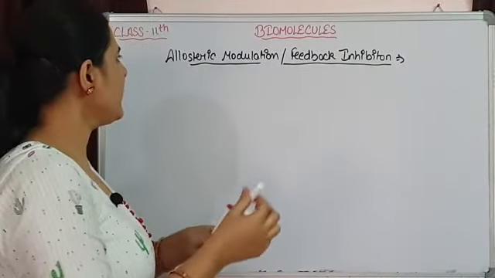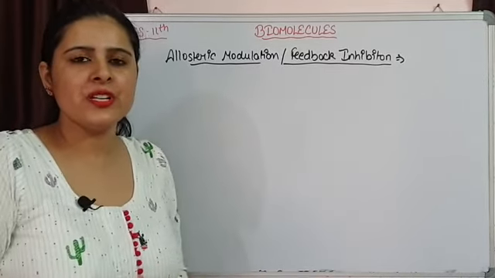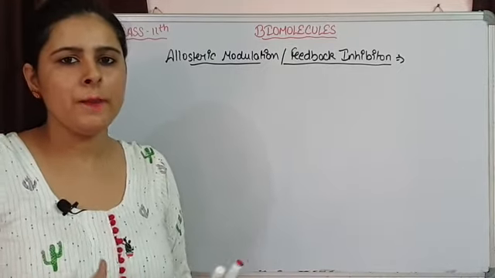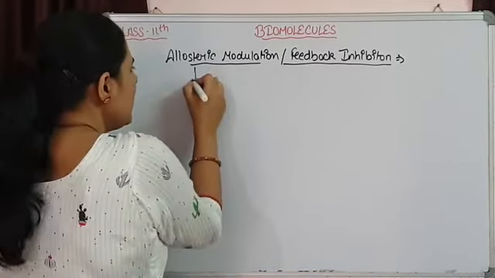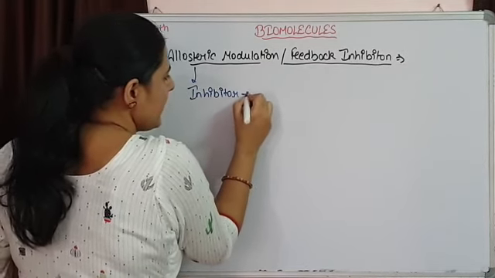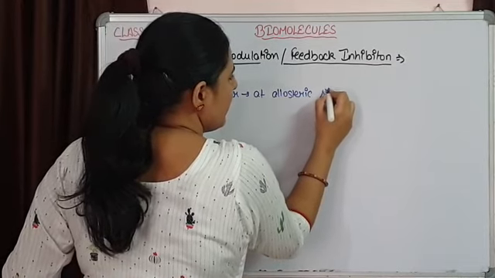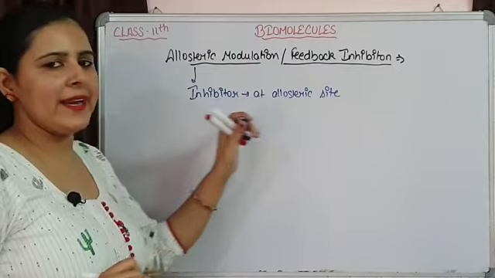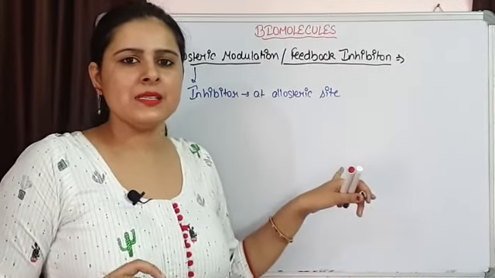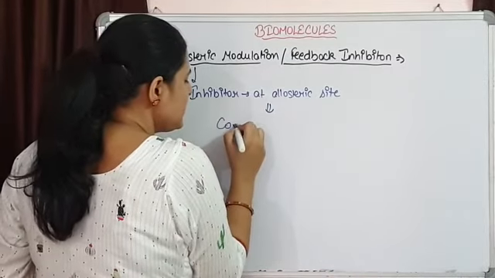A few minutes before we talked about allosteric enzymes. These are the enzymes which are having an additional site, the allosteric site, at which the modulators are going to bind. So if an inhibitor is going to bind at the allosteric site, whenever an inhibitor is binding at the allosteric site of the enzyme, this binding is resulting in a conformational change in the enzyme's active site.